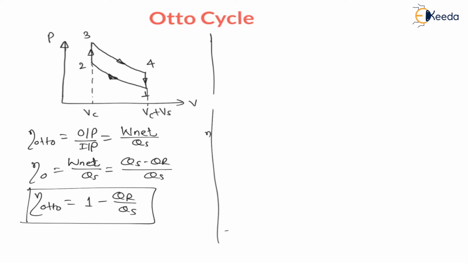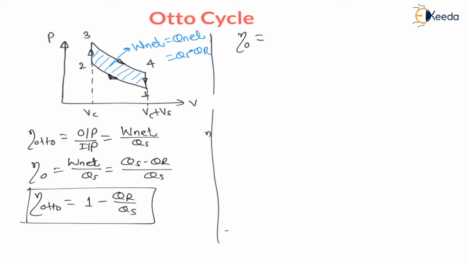Here for Otto cycle also the same is valid. Now the area enclosed by the cycle is nothing but the net work output, which is also the net heat, that is heat supply minus heat rejected.